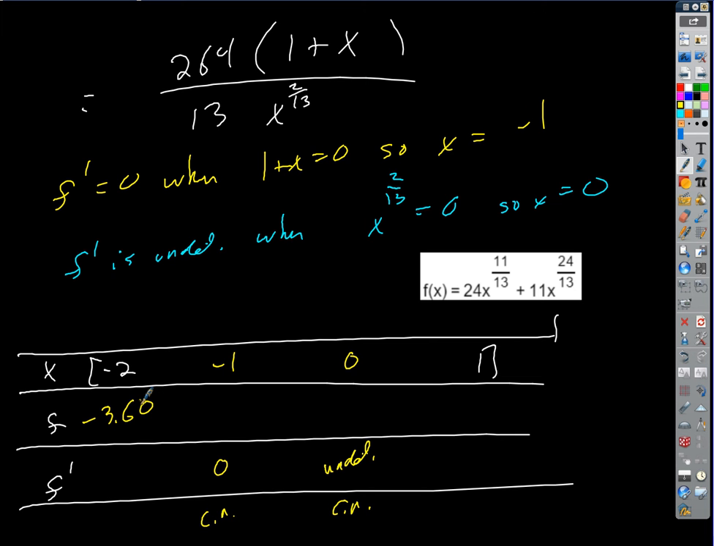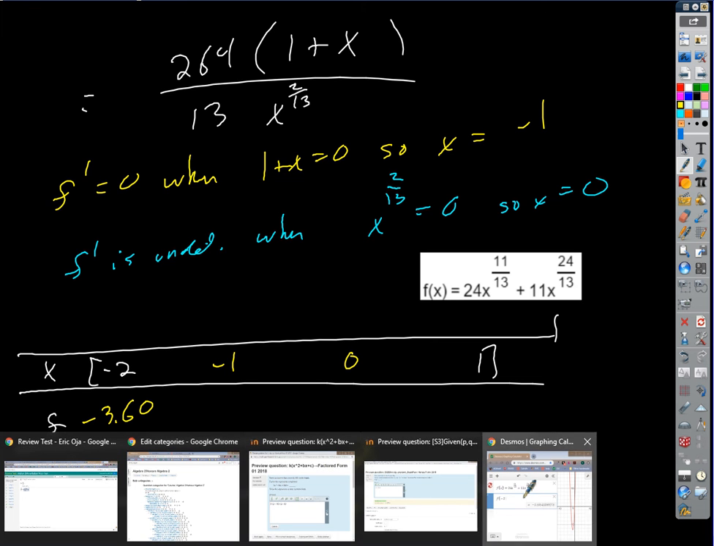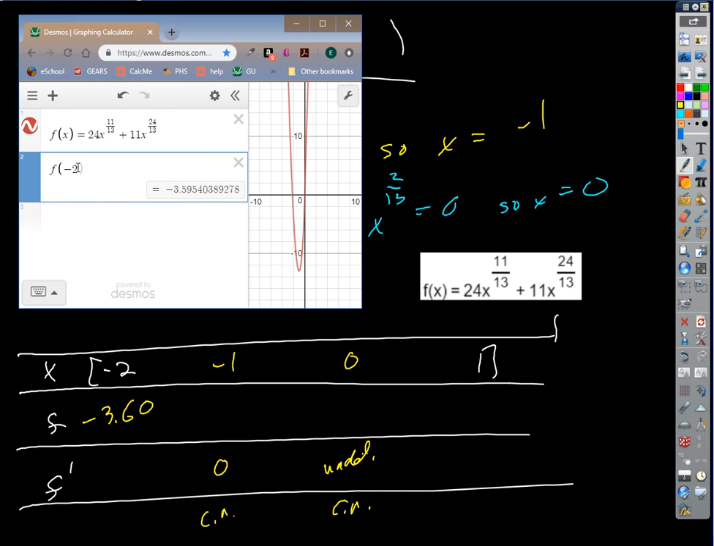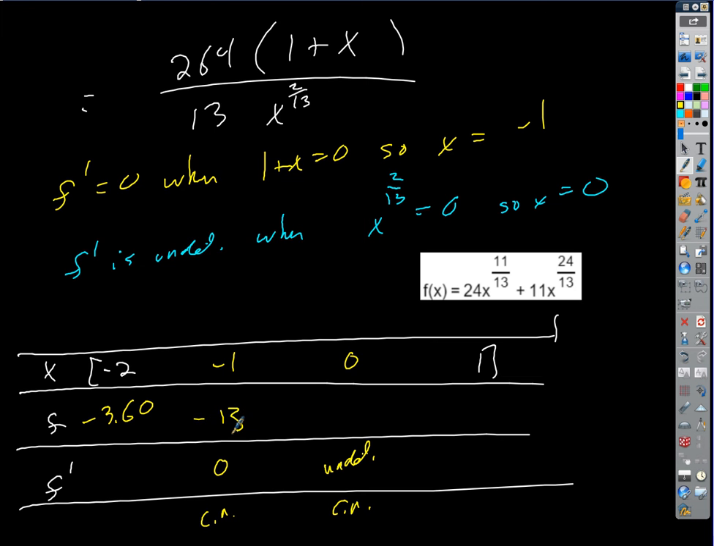Okay. Let's plug in negative 1. And we get negative 13. If we plug in 0, what are we going to get? 0. That one's easy. And if we plug in 1, we're going to get 35. Right? 1 to any power is just going to be 1, right?